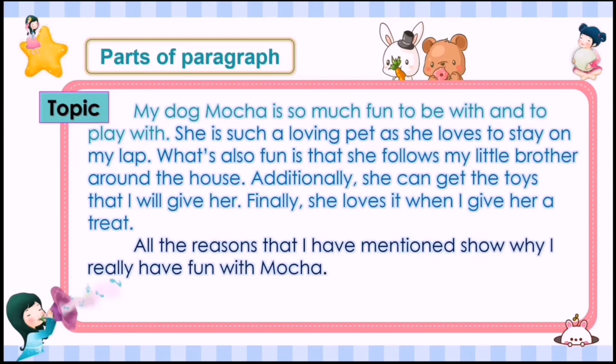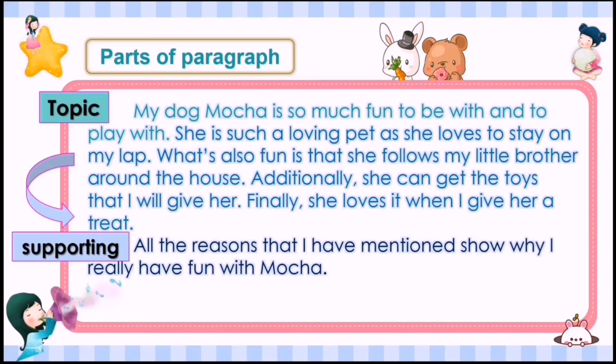What is our supporting sentence? Of course, the sentences that describe Mocha. Okay? She is such a loving pet as she loves to stay on my lap. What's also fun is that she follows my little brother around the house. Additionally, she can get the toys that I will give her. Finally, she loves it when I give her a treat.